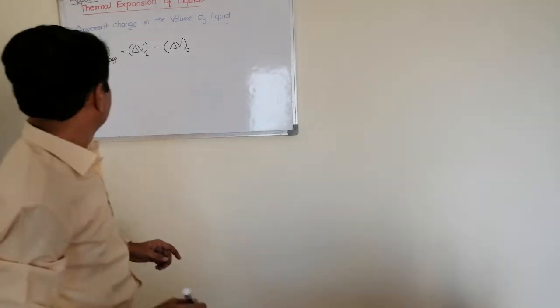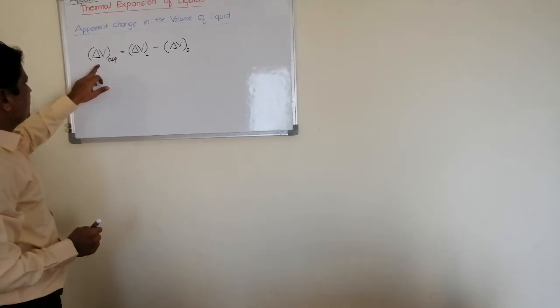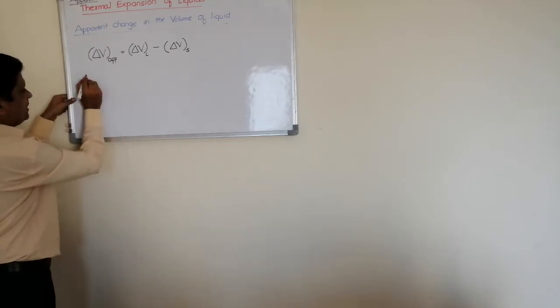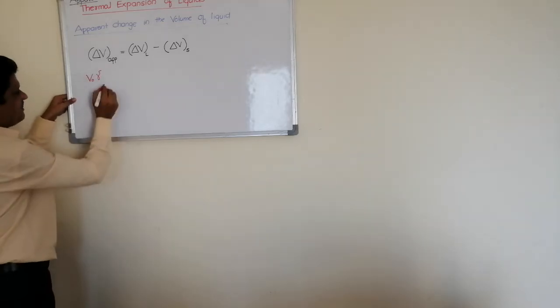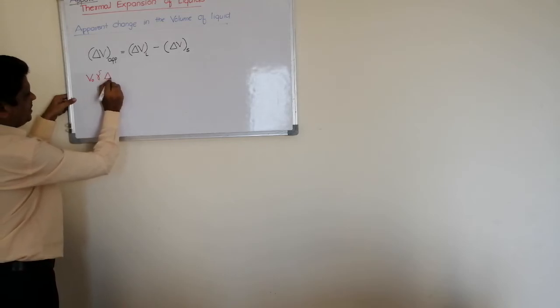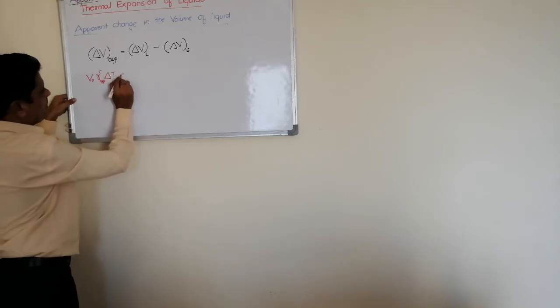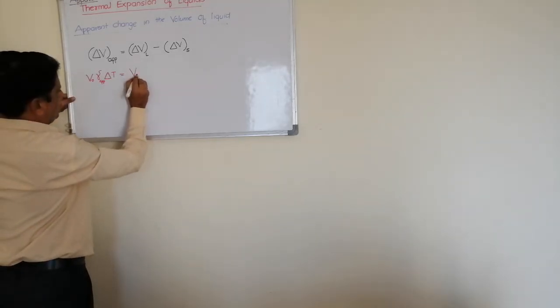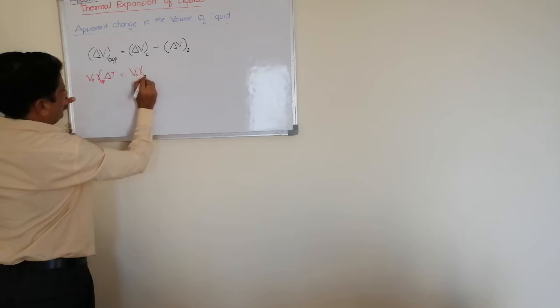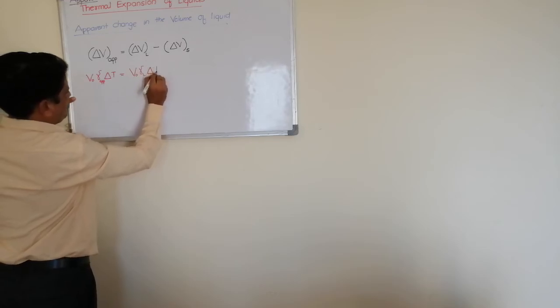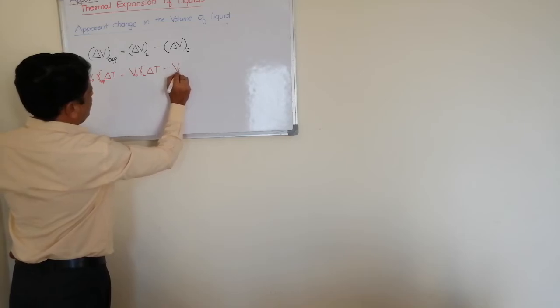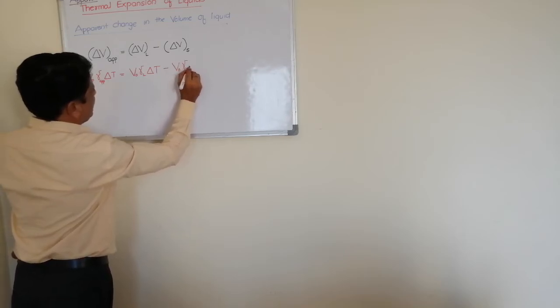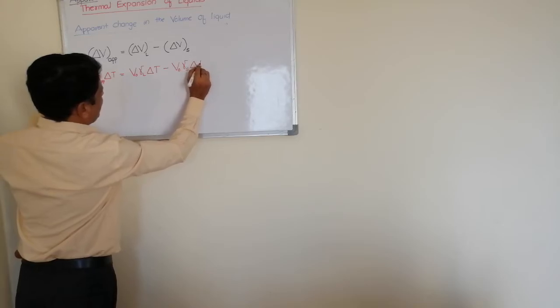You know, this delta V is nothing but initial volume, coefficient of volume expansion, into change in the temperature. So the apparent change is equal to, initially I am taking all volumes the same, initial volume of liquid, gamma of liquid, change in the temperature, minus initial volume, gamma of solid container, into change in the temperature.